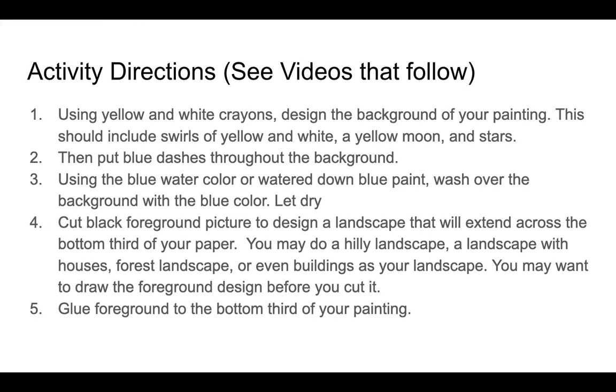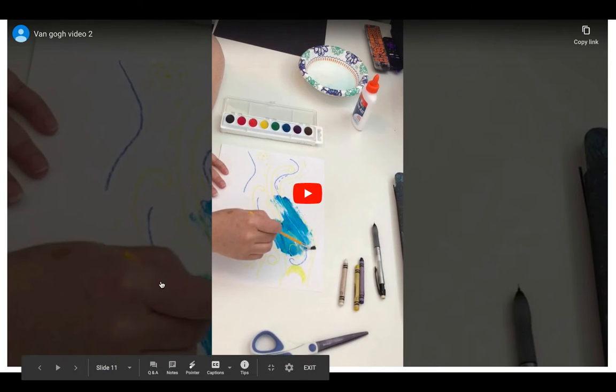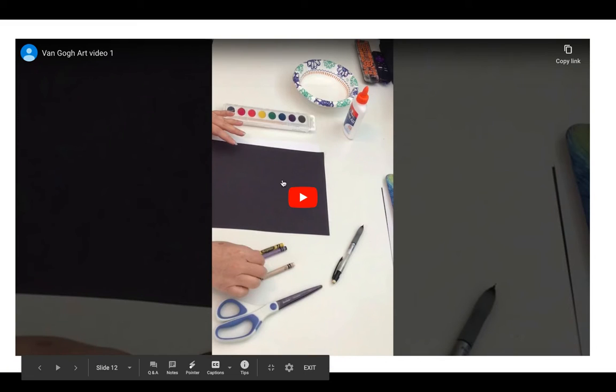And then you're going to cut a black foreground picture to design a landscape that will extend across the bottom third of your paper. You may do a hilly landscape, a landscape with houses, forest landscape, or even buildings as your landscape. You may want to draw the foreground design before you cut it. That's the option where you're going to need your pencil. And then you glue the foreground to the bottom third of your painting. And I'm going to show that in each step here. So my first video is gathering the materials.